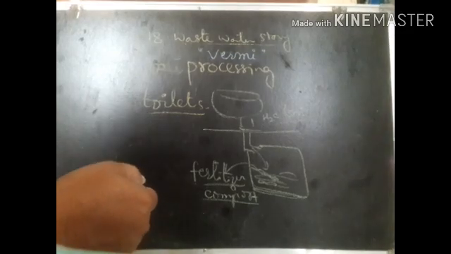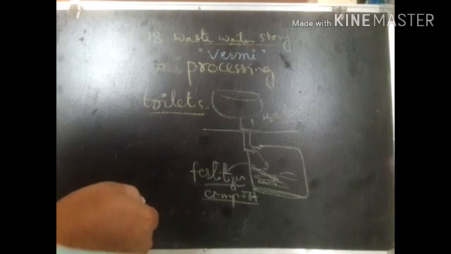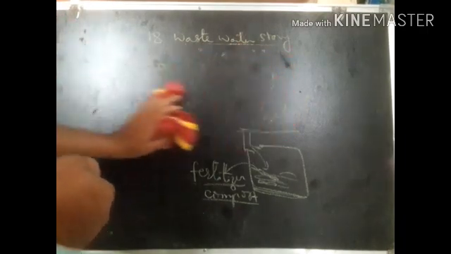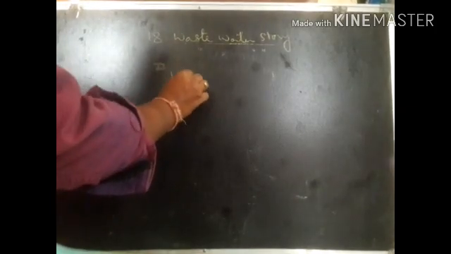And as well as one amazing thing, let us see how the toilets are arranged in aeroplanes. In aeroplanes they have a special kind of toilet called vacuum toilets.